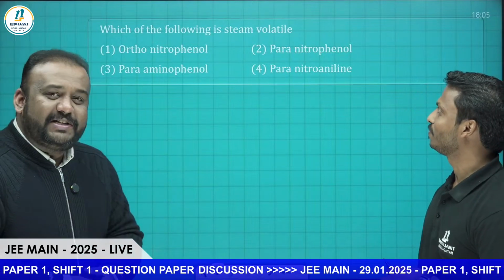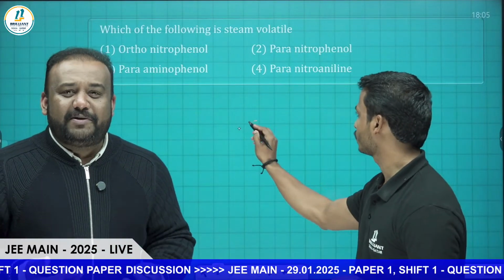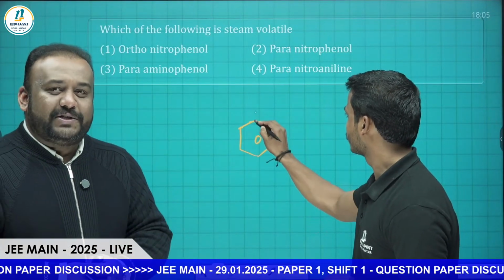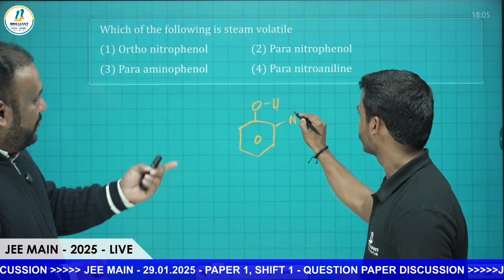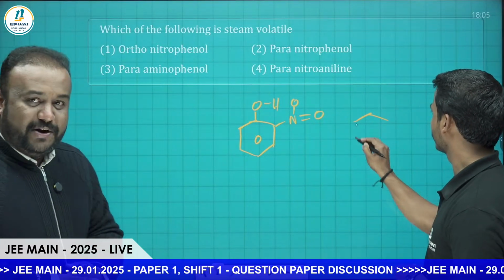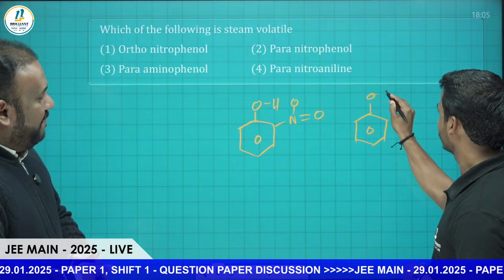Steam volatile means easily vaporizable, and easily vaporizable means you have to have weaker forces of attraction. This molecule is orthonitrophenol, and then we have paranitrophenol.